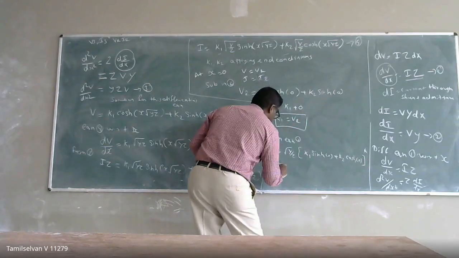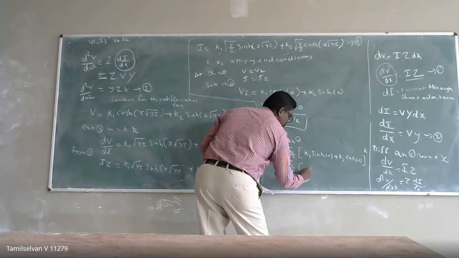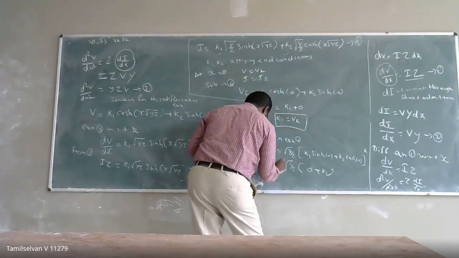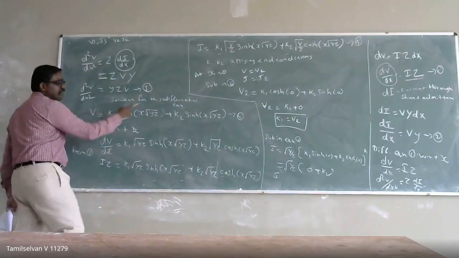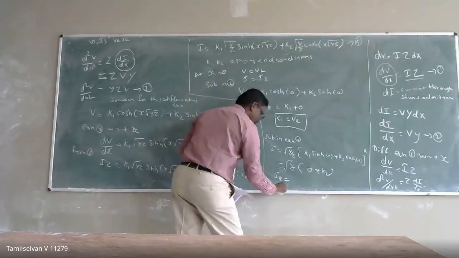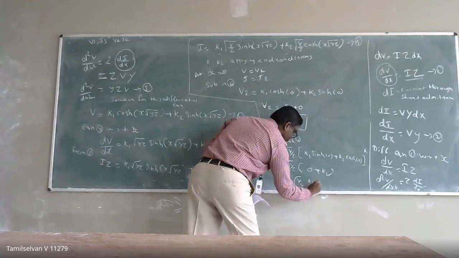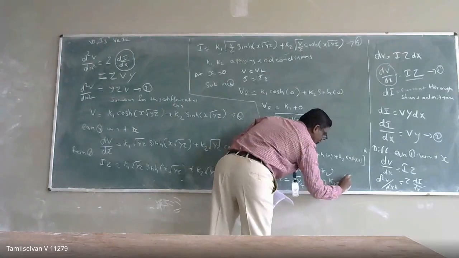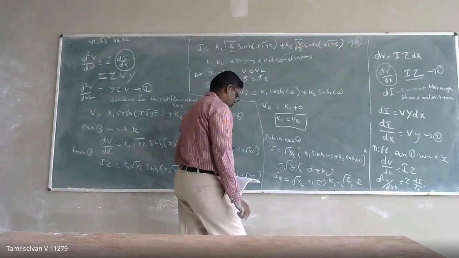This is square root of y by z into 0 plus K2. I can replace V by VR and I by IR, so IR will be equal to square root of y by z into K2. This implies K2 will be equal to square root of z by y into IR.